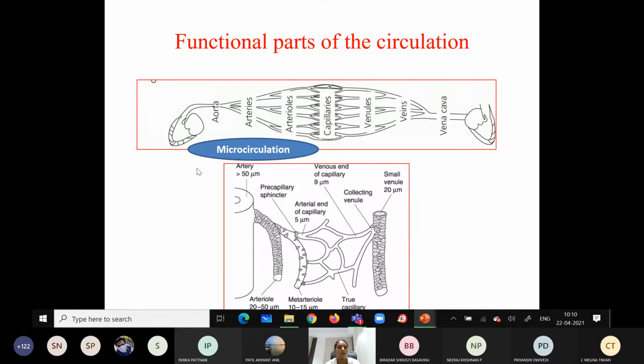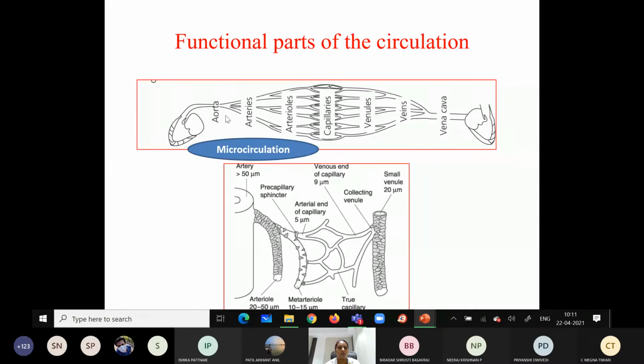So we have different vessels. This is the left ventricle. From the left ventricle the aorta originates, right? From the aorta we have the larger arteries, then arterioles, then meta-arterioles, then the capillaries, then venules, veins, vena cava, then to the right ventricle. This is the whole vascular system, that is the major vascular system, the systemic circulation, right?